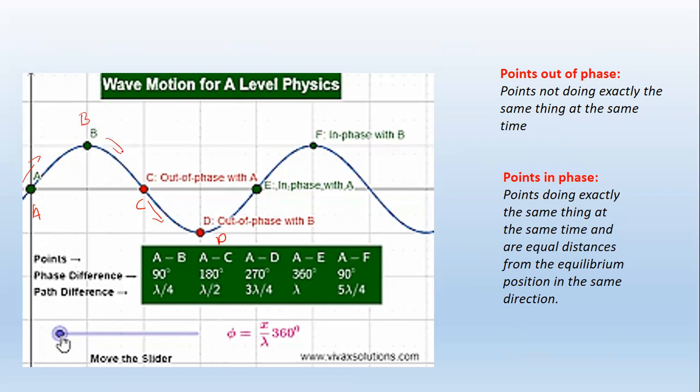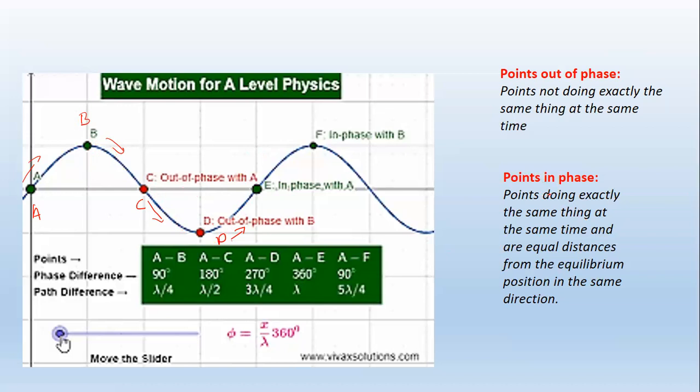Point B is moving down from the peak, and point D is moving up from a trough. B is moving down, D is moving up. They are not doing the same thing. The other one is going down, the other one is going up. So these 2 points are also regarded as points that are out of phase. I hope it is clear how to spot the points that are out of phase.